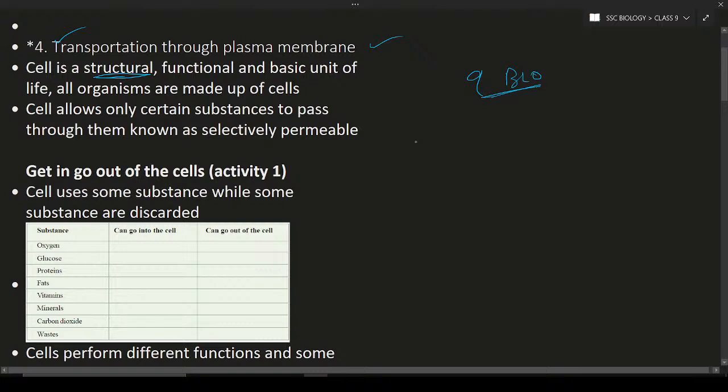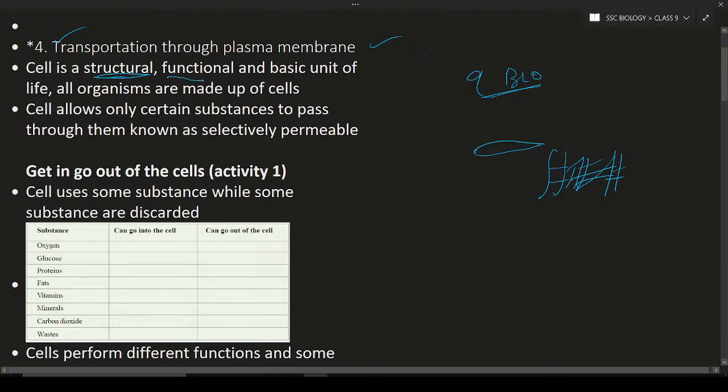So what is structural? Each and every cell has some kind of structure. In the last class, what did we discuss? We discussed striated and non-striated muscles, like cardiac muscles, which have branches and so on. So these are different types of structures. It means that each and every cell is going to have some structure, and they have some kind of function.